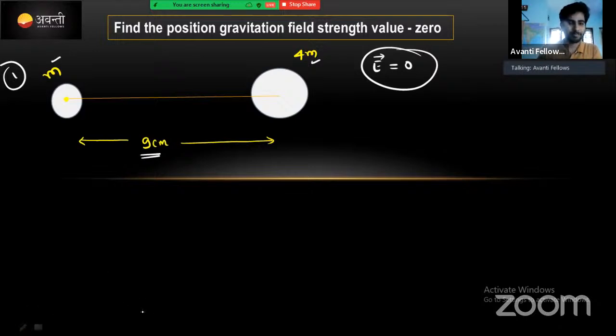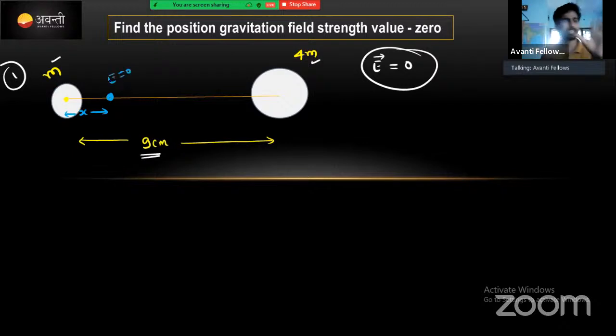Look here. Due to the small mass m, its field will be very small. Due to the bigger mass, its field is very large. That's why I'm going to take a point at x distance from the mass m, where the value of E will be 0.